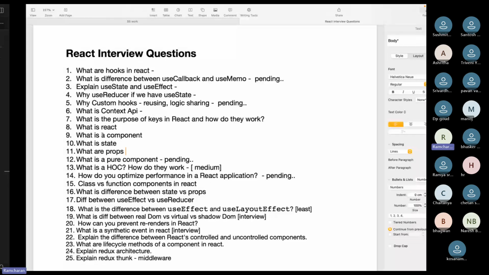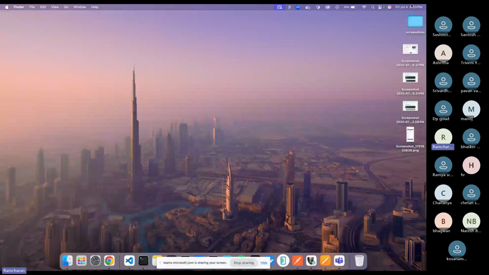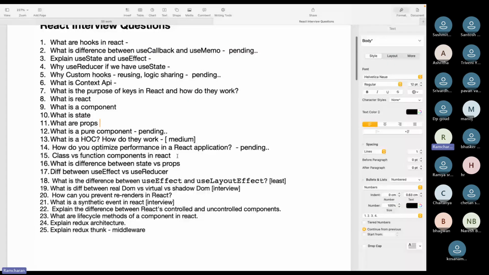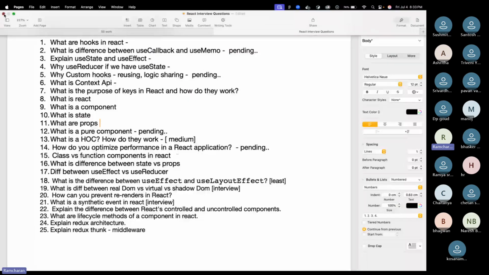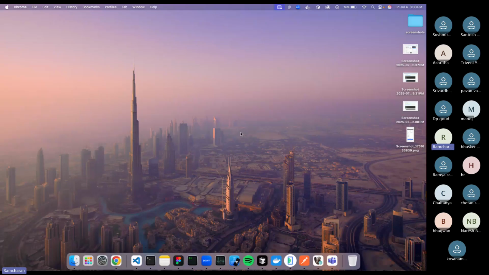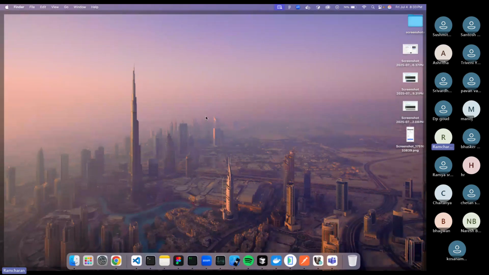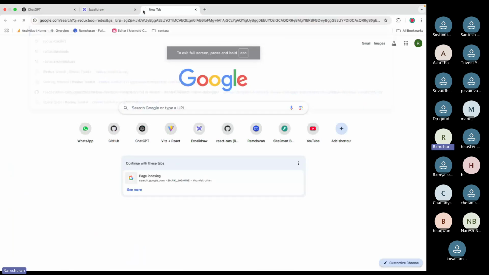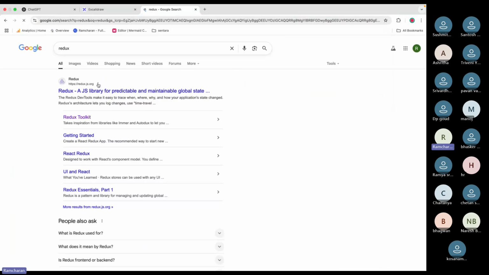So we have half an hour more. I'll create a new project, and we will integrate Redux into that project. It's very simple. Previously we had only Redux, we didn't have this toolkit.